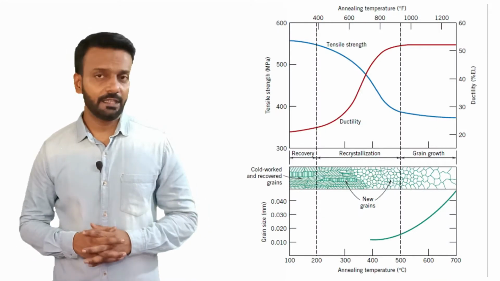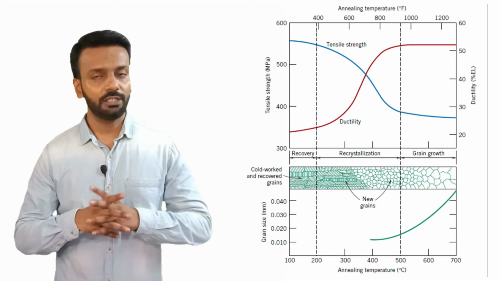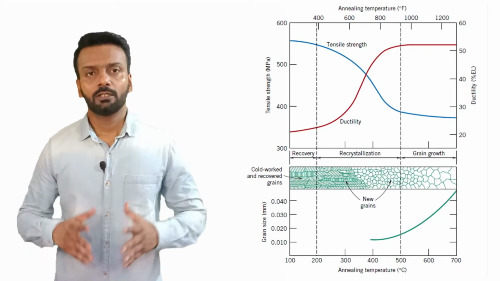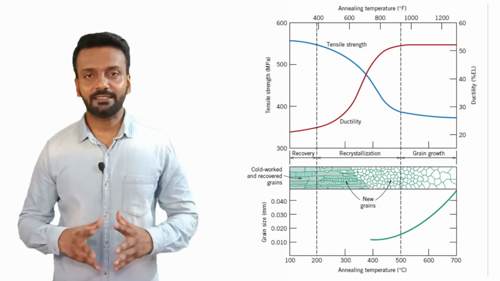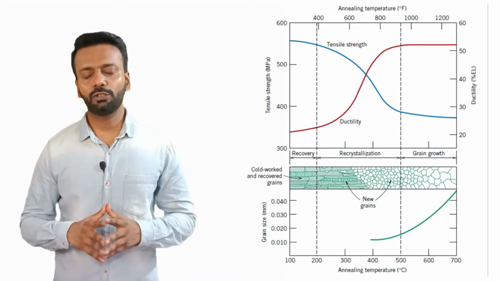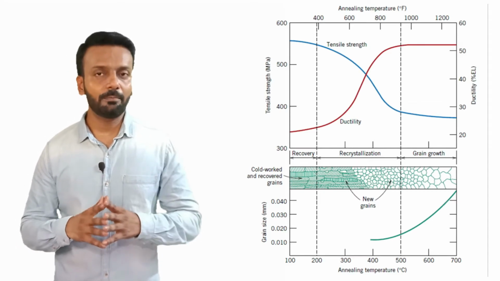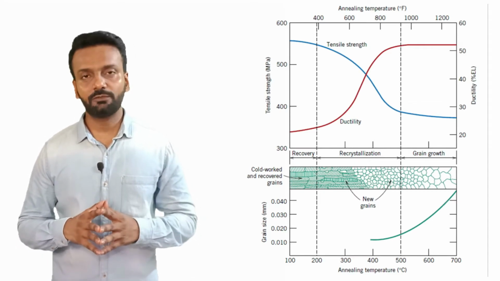Let us look at this graph which shows the change in mechanical properties related to the temperature of recrystallization. The blue line here is the tensile strength and the red line is the ductility. So you can see the relationship of tensile strength and ductility as compared to the temperature of recrystallization.